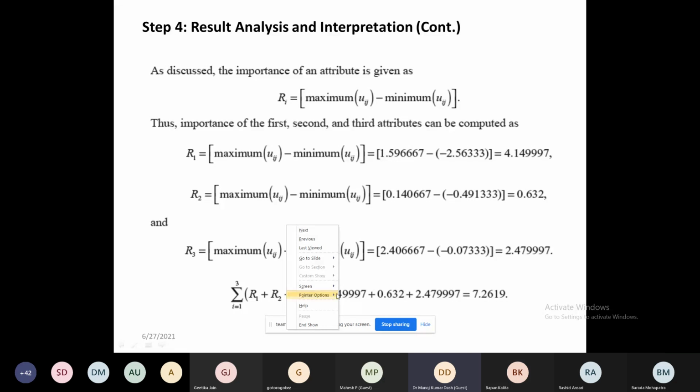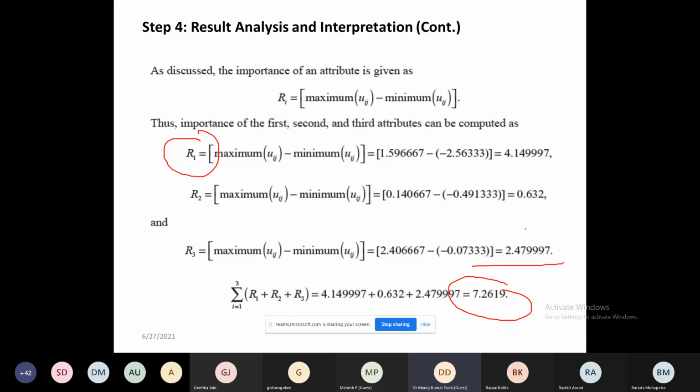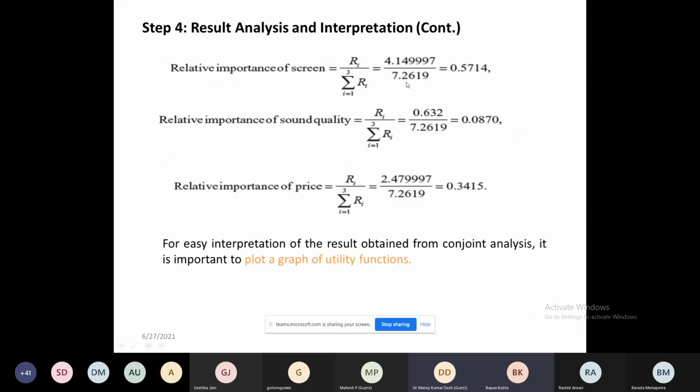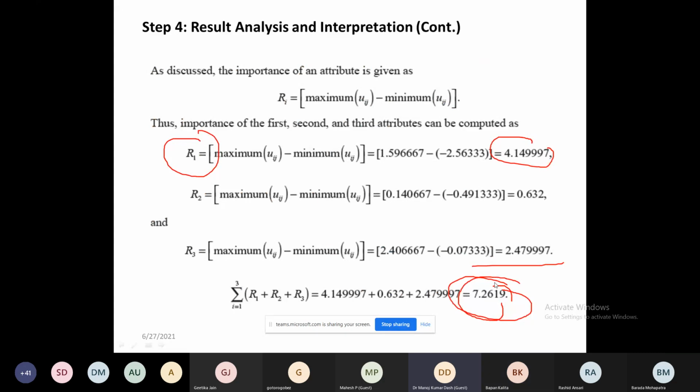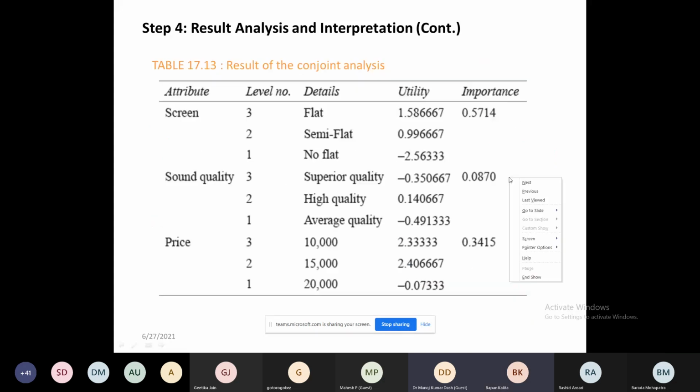But what is our objective? Our objective is to calculate the utility of each and every one. What is utility? You have to add all the 3 things. How much is the sum of relative importance? 7.269. Then what is the proportion of this? If you divide 4.14 by the total, how much do you get? 4.14 divided by 7.2, you get this much. Is it clear? Yes. Let me solve it here itself, so you will understand.